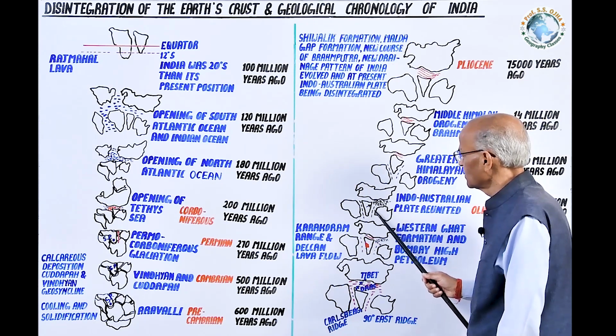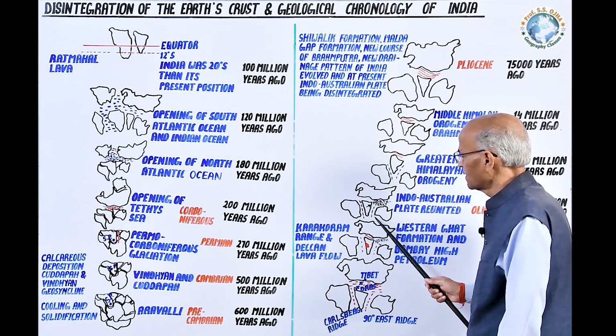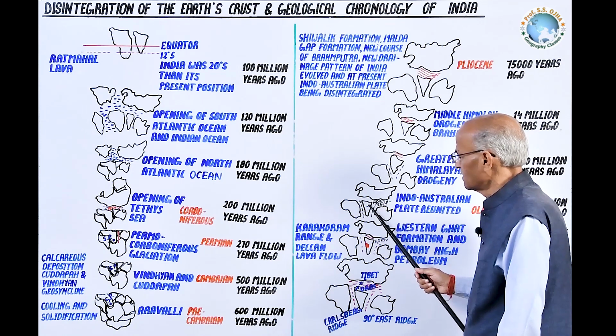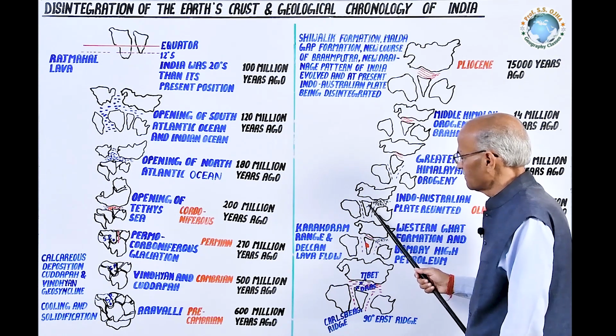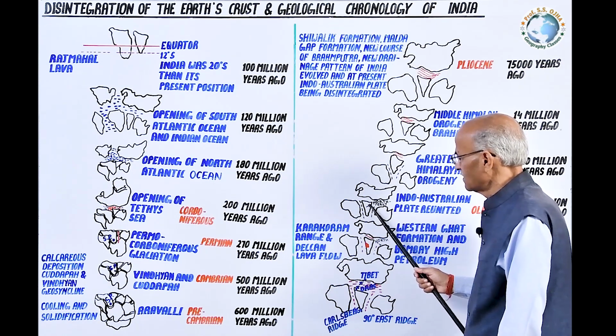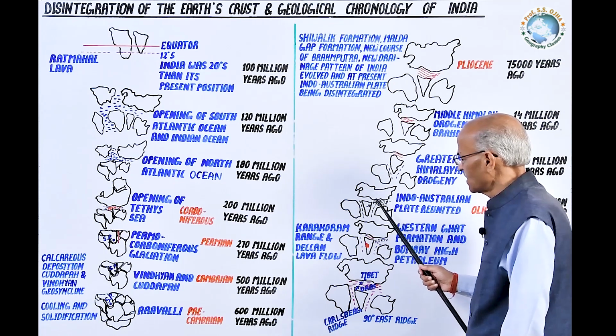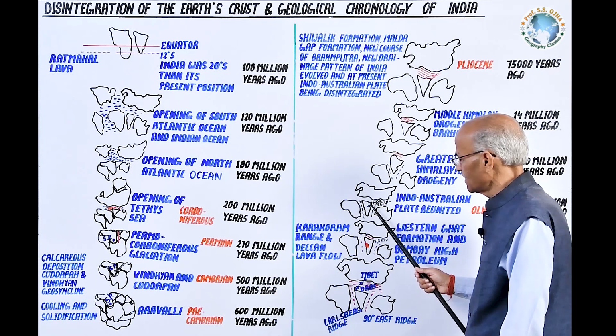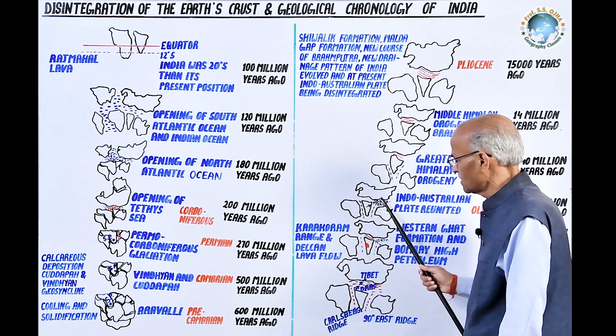Because these were separated along the 90 East Ridge, but due to the collision of the Aravalli at Dras, the eastern part of the Indian plateau was tilted, and its tectonic movement became from southwest to northeast.